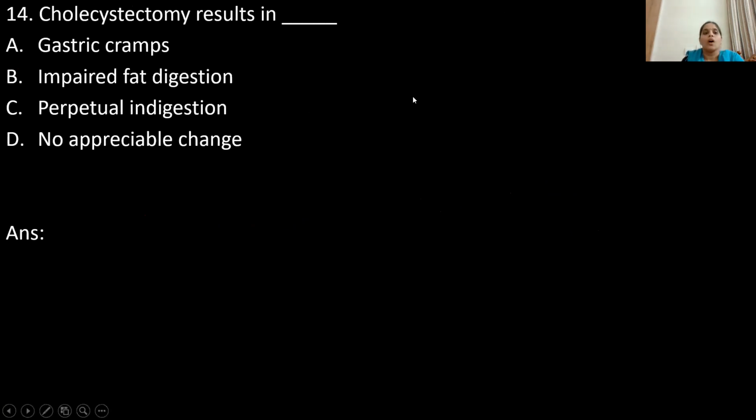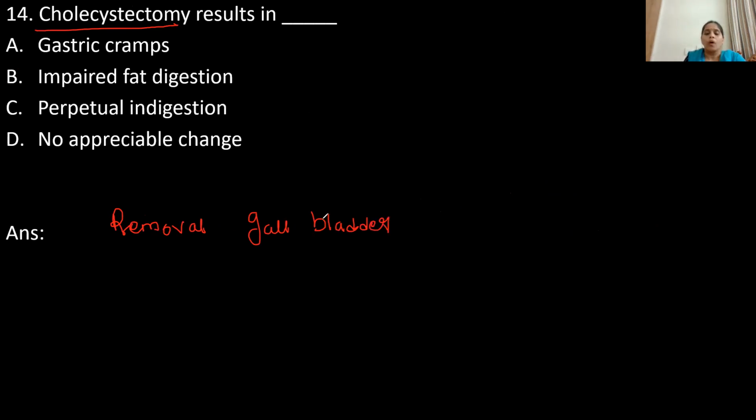Cholecystectomy results in dash. So, what do you mean by cholecystectomy? It is known as removal of the gallbladder. So, what happens if gallbladder was removed from our body? What happens in our body? Option A, gastric cramps. Option B, impaired fat digestion. Option C, perpetual indigestion. Option D, no appreciable change.